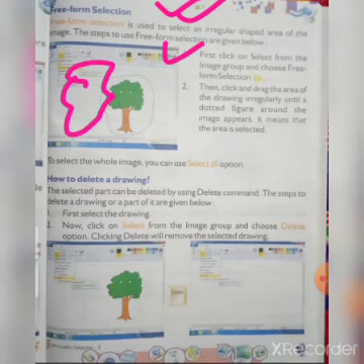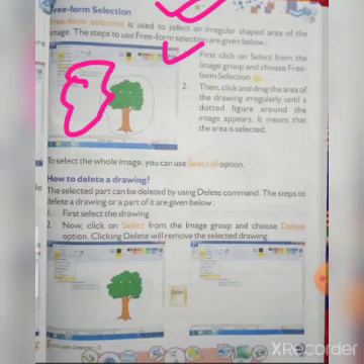In the select group also you can find freeform or rectangular. Then click and drag over the area of the drawing irregularly until a dotted figure around the image appears, similar to the rectangular selection.